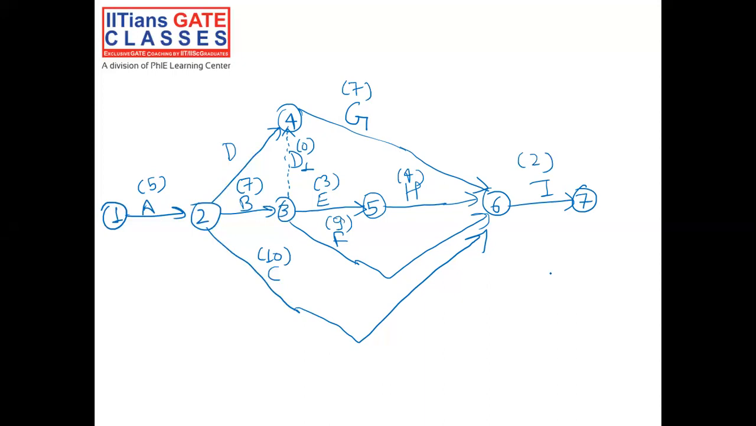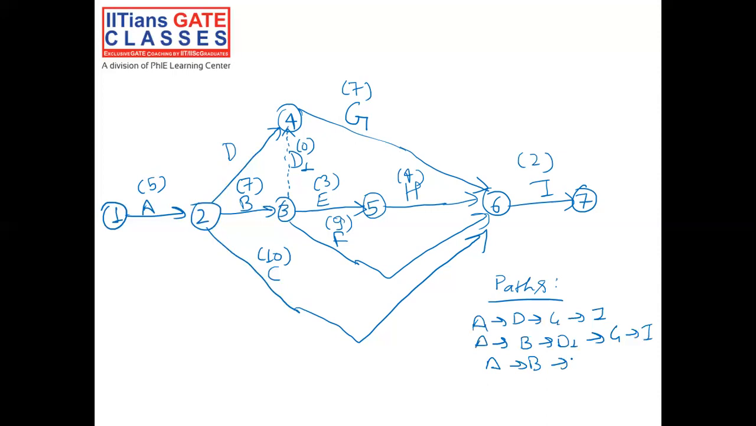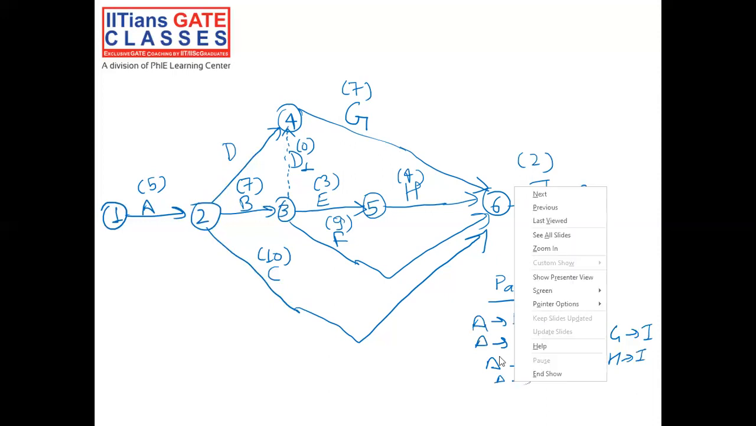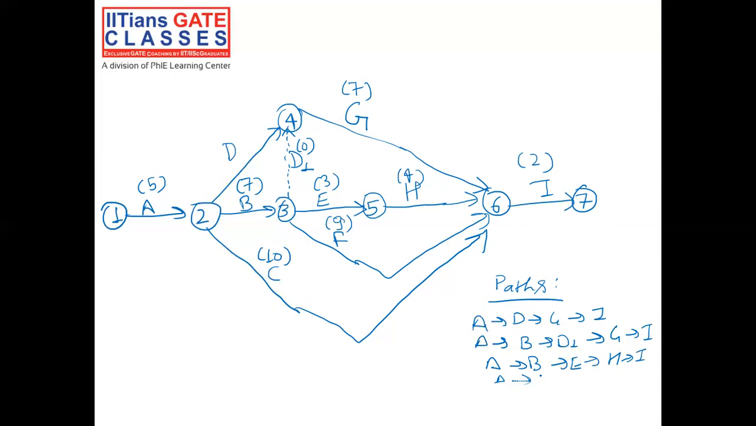And how many paths are present? If you calculate the different paths, we have A to D to G to I, then A to B to D1 to G to I, then A to B to E to H to I, then A to B to F to I, and finally A to C to I. So we have a total of 5 paths.